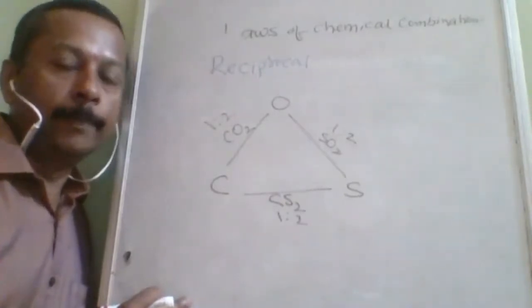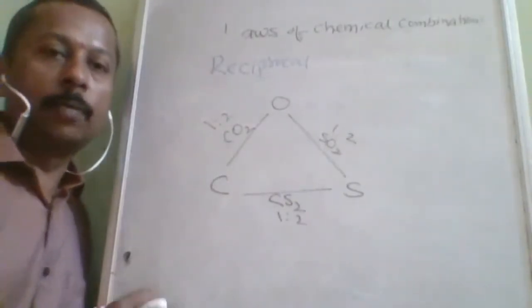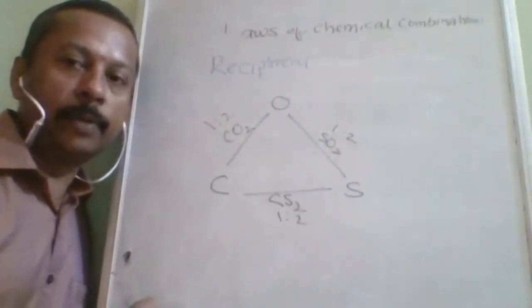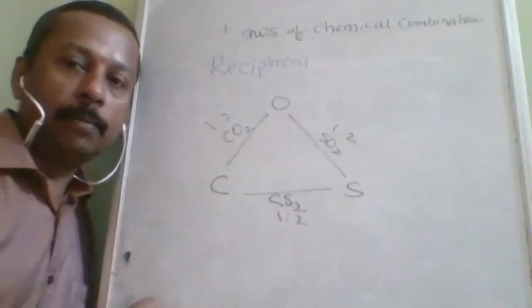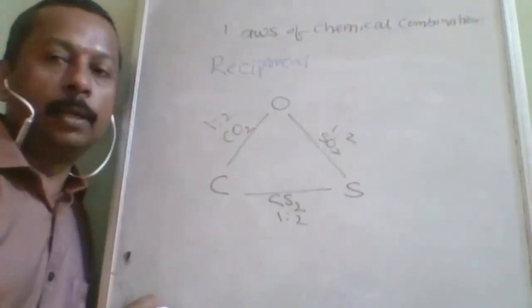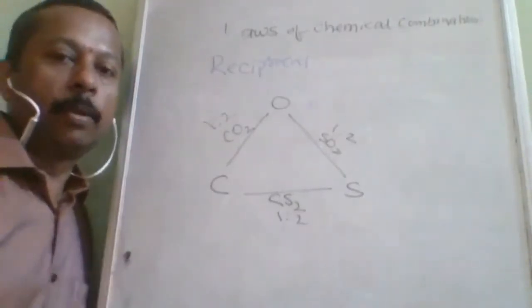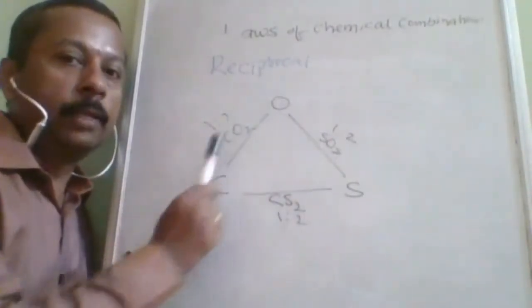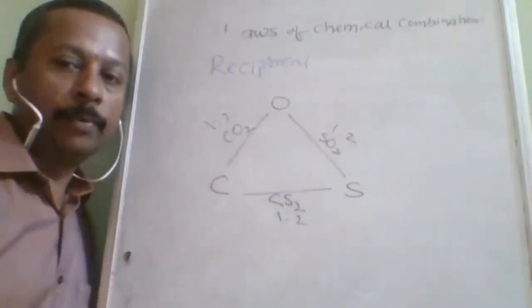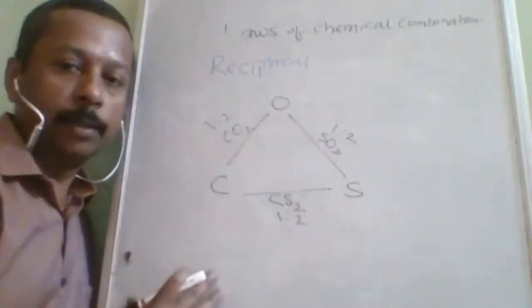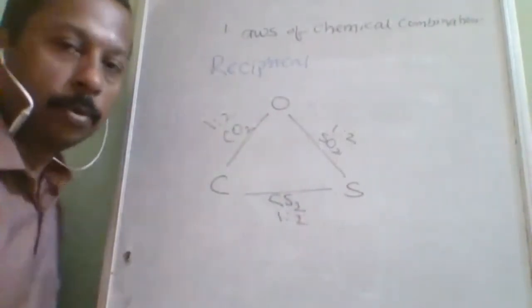Constant. Then multiple proportion: when two or more than two elements combine together, the mass of one element will be fixed and the mass of the other element will be changed, and that ratio will be a multiple ratio. And reciprocal proportion is when two different elements combine with the third element, they will maintain the same ratio which they combine with the third element. So this is about the reciprocal proportion.